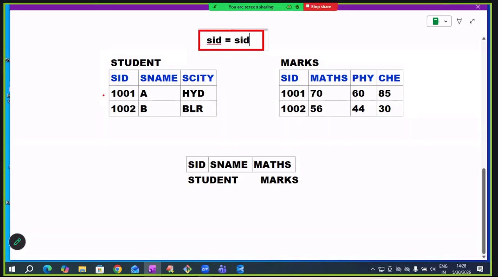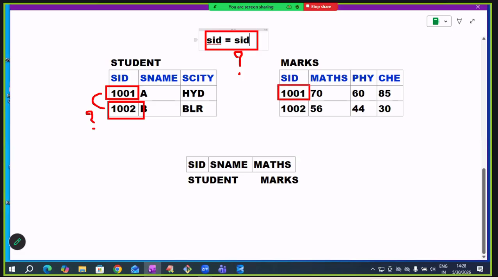So I'm writing like this: SID equals SID. Can we write like this, sir? No. Why? This is not a clear instruction. Which SID are you comparing with which SID? Oracle cannot understand. Do you want to compare the student table student ID with another student ID in the student table?